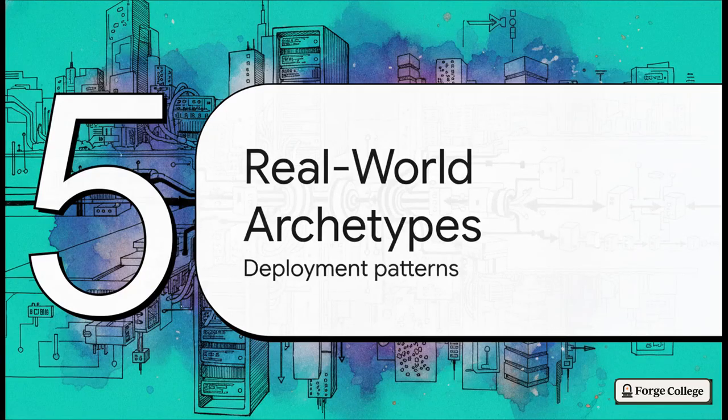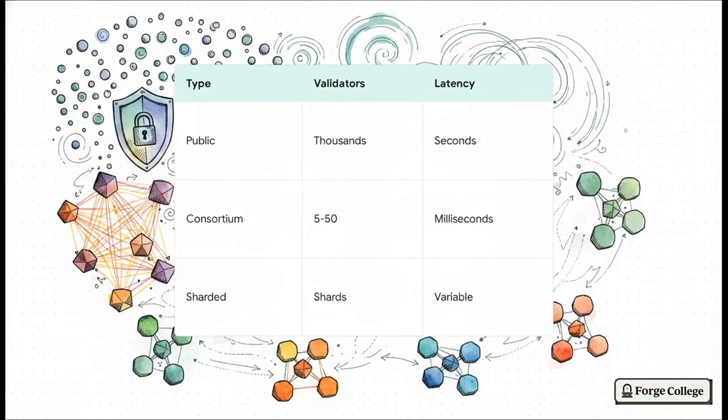Let's look at Section 5, real-world network archetypes. Let's ground all this theory in reality. In Forge College's advanced architecture programs, we see that if we look at the landscape of real-world deployments, distinct archetypes naturally emerge based on these exact bottlenecks.